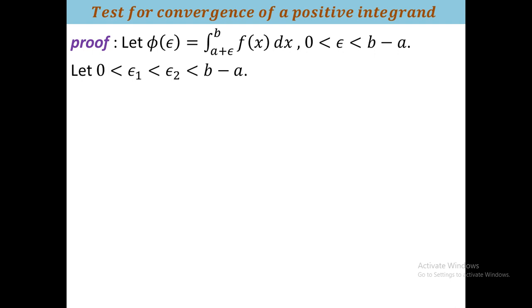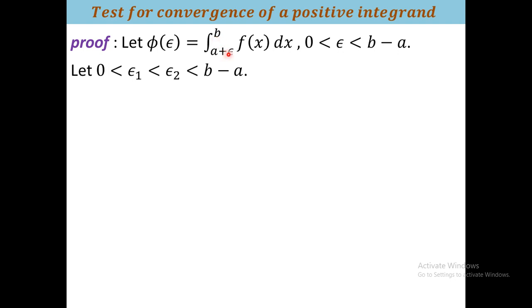Here I will try to give a concept about the nature of phi. You see that if you take epsilon larger, suppose a is 1 and b is 10.